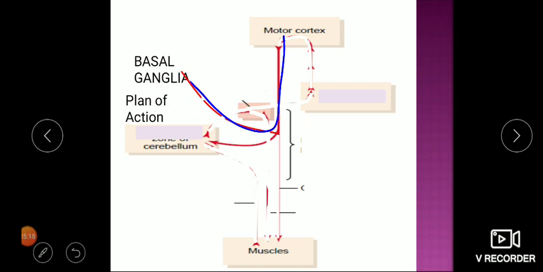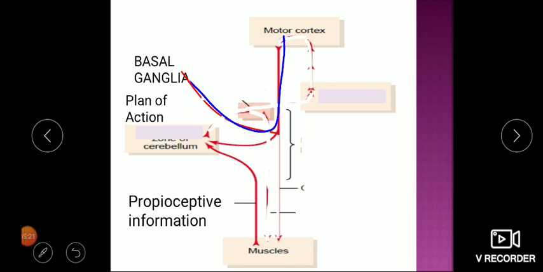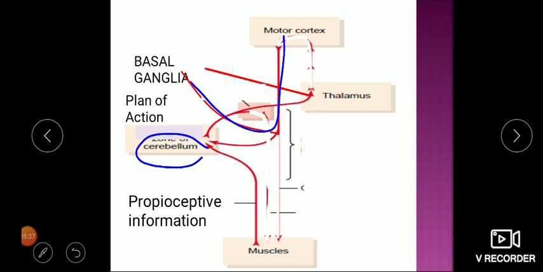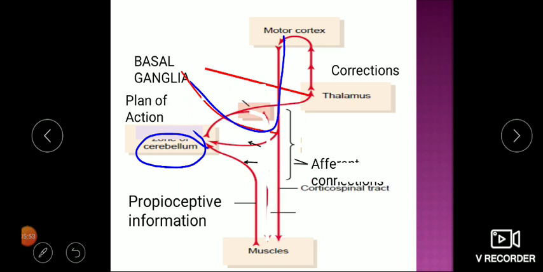Simultaneously, the spinal cord sends the muscle position, which is called proprioception. That means what is the current position of the body, at what position the muscles are, what is the flexion and extension level of the different groups of muscles. The cerebellum again gives feedback to the motor cortex through the thalamus. So for equilibrium, the vestibulocerebellum will be playing that role. The vestibulocerebellum will receive a copy from the motor cortex as well as the spinal cord. So corrections take place and they go to the motor cortex for execution through the descending tract, the corticospinal tract.